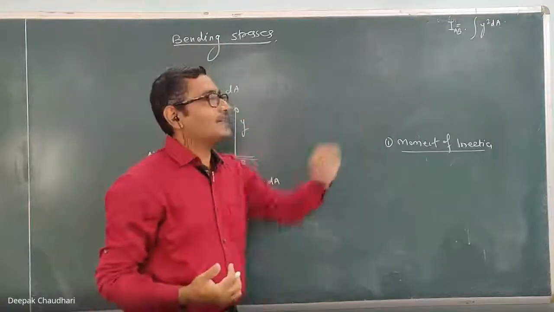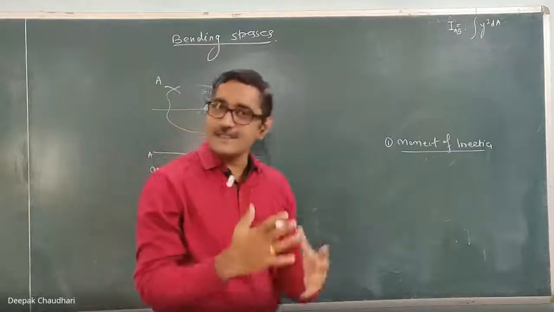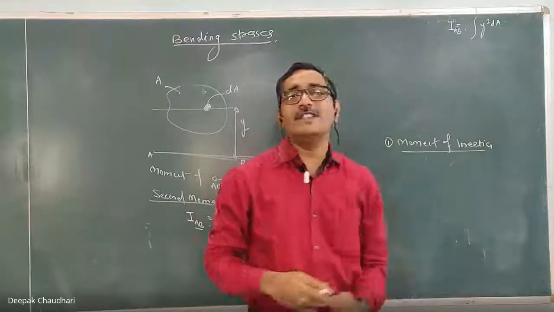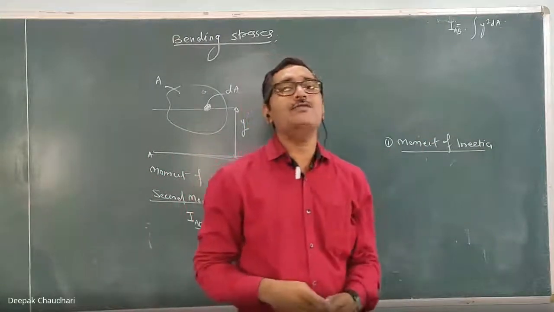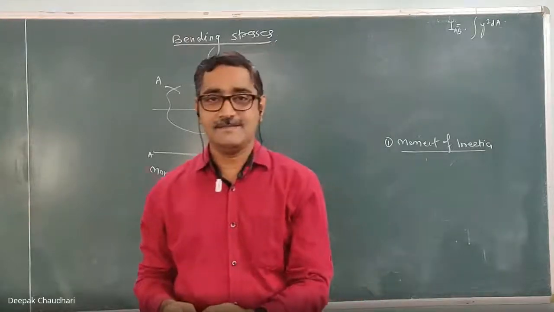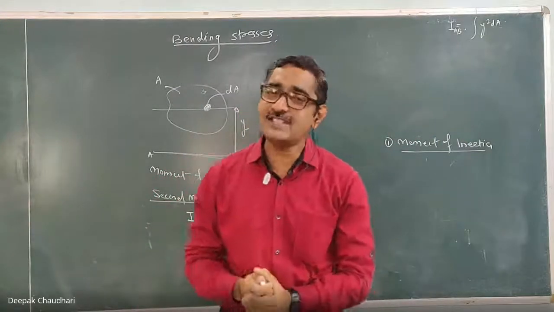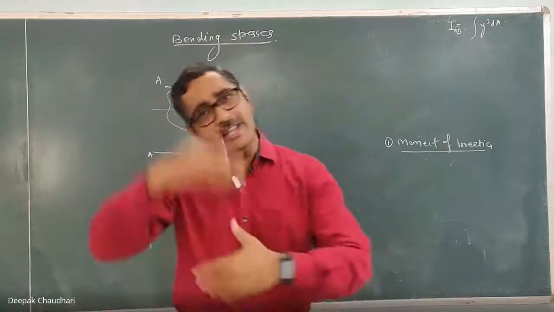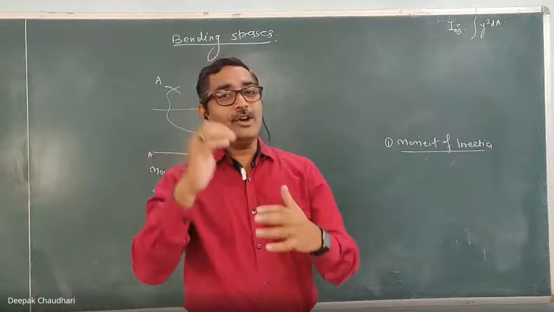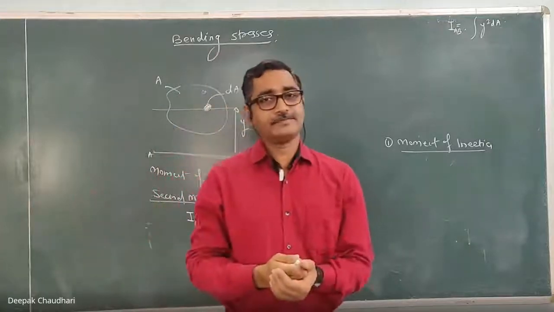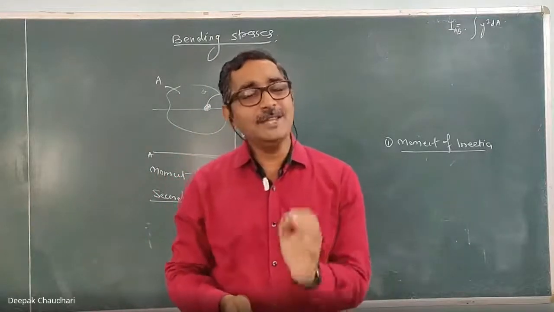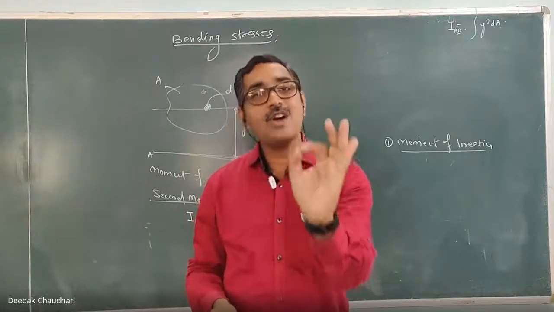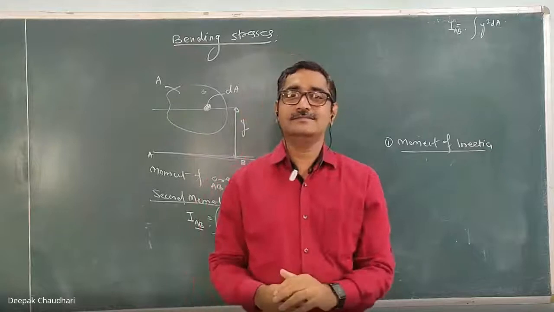If for any cross section the moment of inertia is more, and today I am going to tell you one more term, the section modulus, which is related to the moment of inertia itself, but for the time being you can say that if the moment of inertia is more, that cross section is stronger against bending.